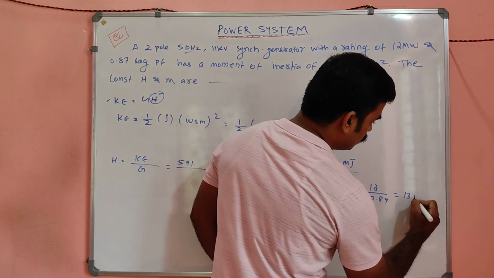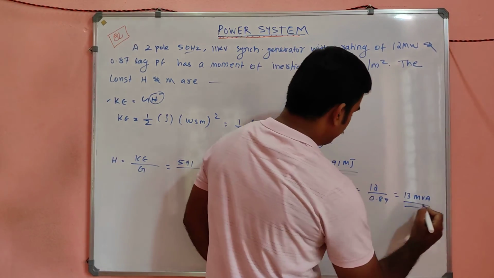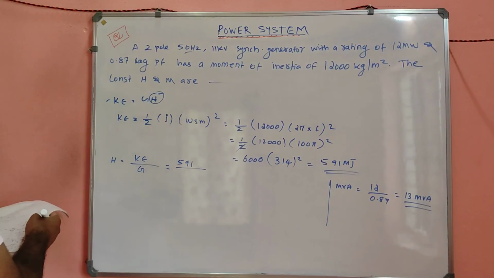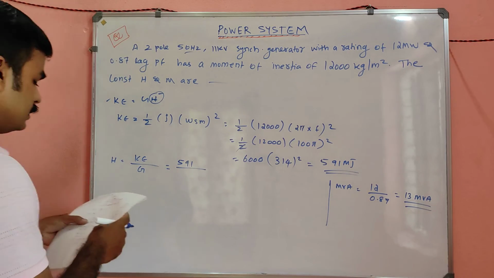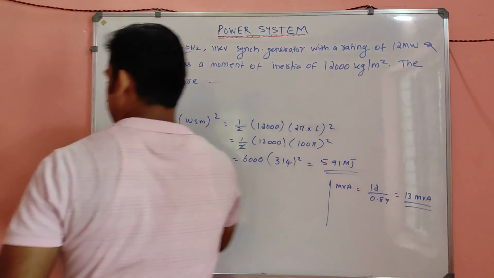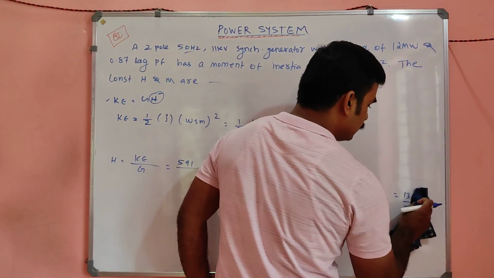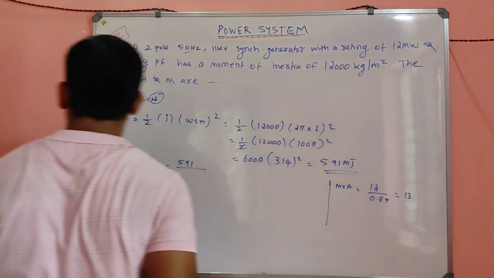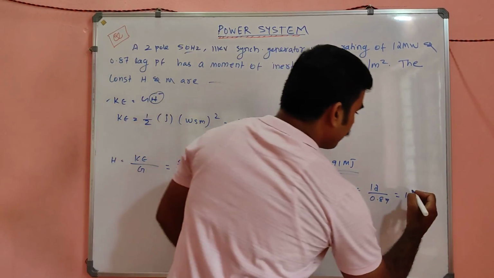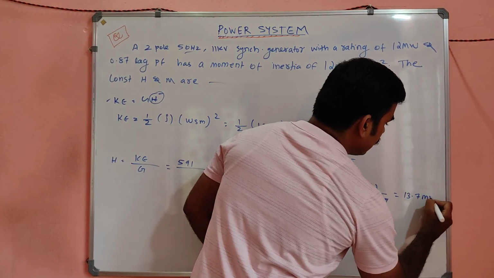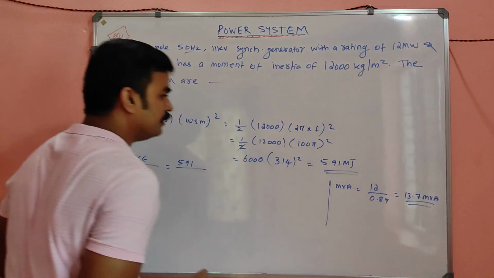Nearly 13, not exactly 13, it is 13.7 MVA. So now you have the MVA rating also.